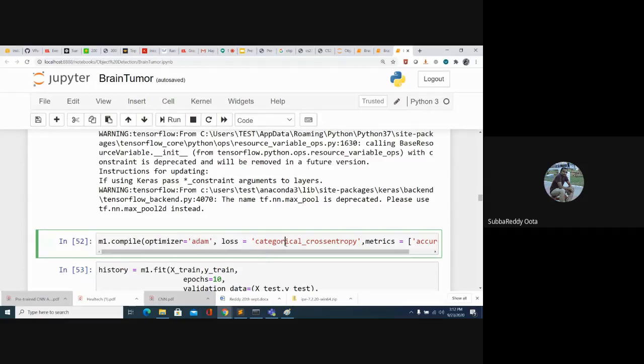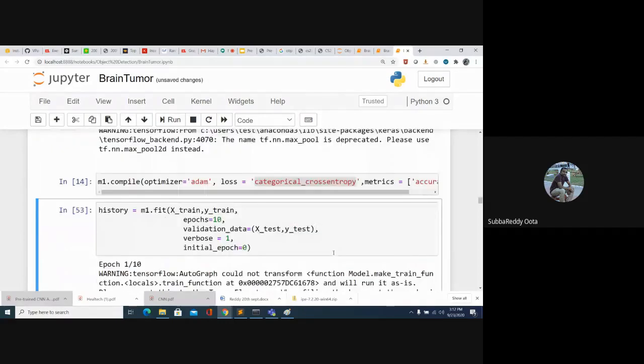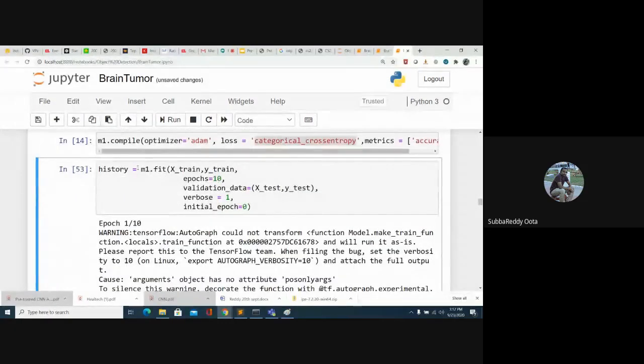The loss is categorical cross entropy, and for metrics, whether you want to go with precision, recall, accuracy, or F1 score, you can mention that metric. And next one is history. So here we are fitting our model. M1.fit, where we have to pass X train, Y train, and number of epochs.